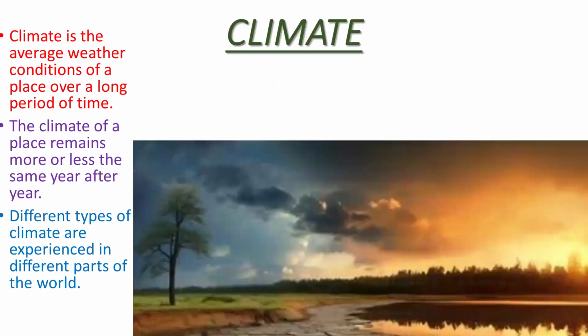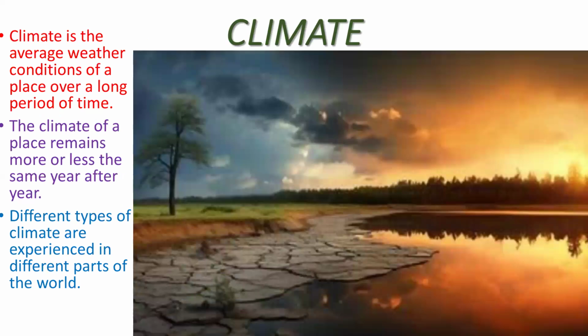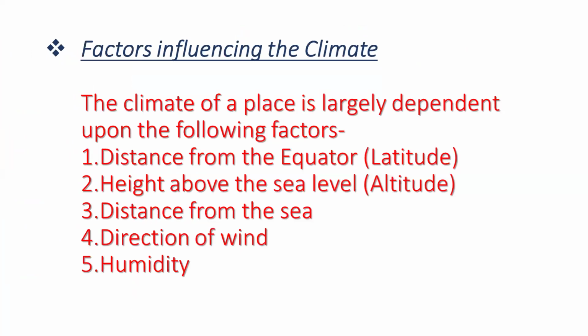Let us come to know about the climate. The average weather conditions of a place over a long period of time is called climate. Climate of a place remains more or less the same year after year. Different types of climate are experienced in different parts of the world. The elements of climate are almost the same as that of weather.